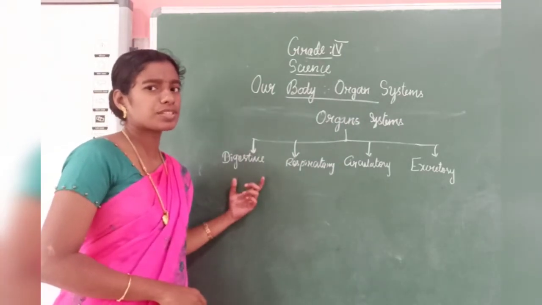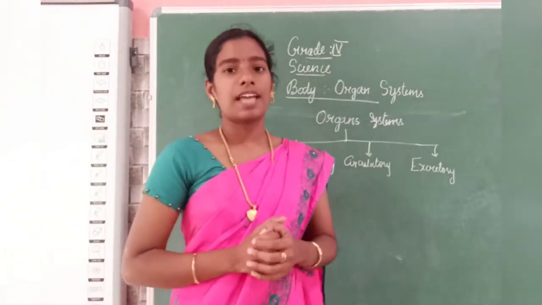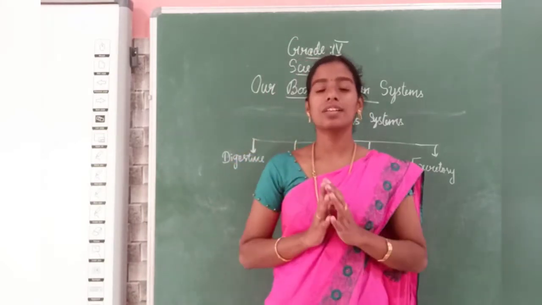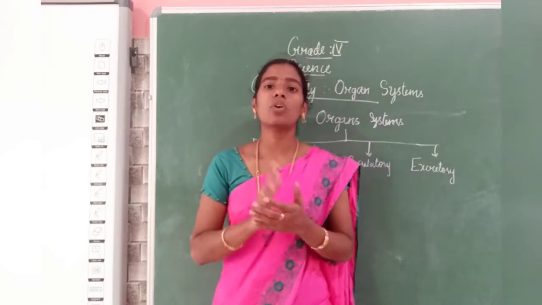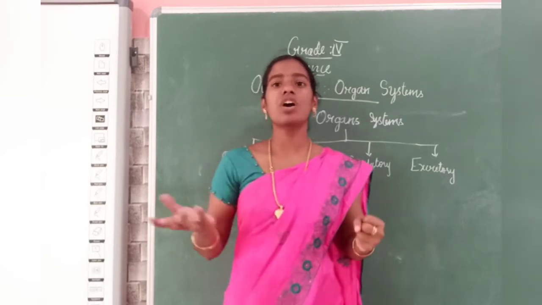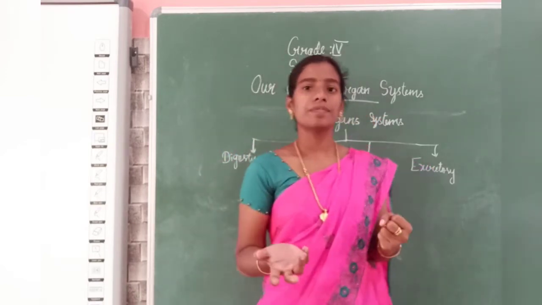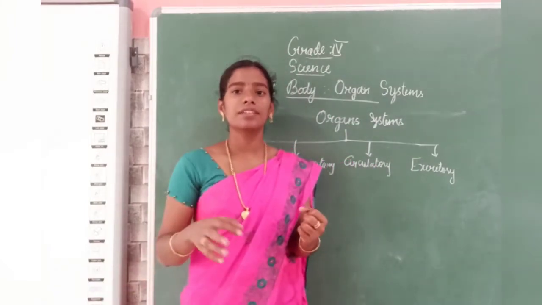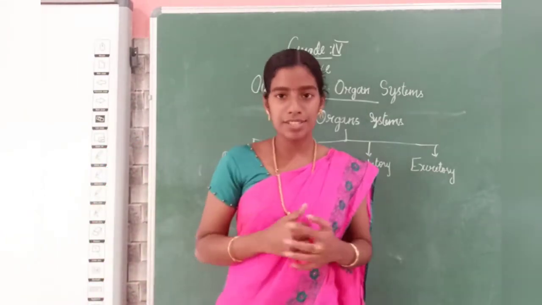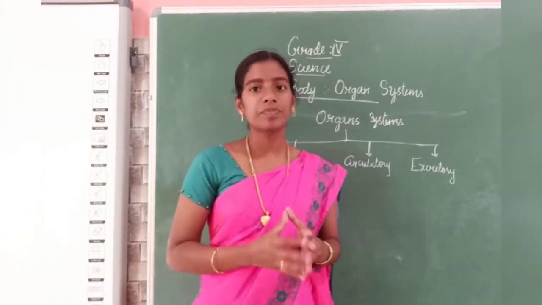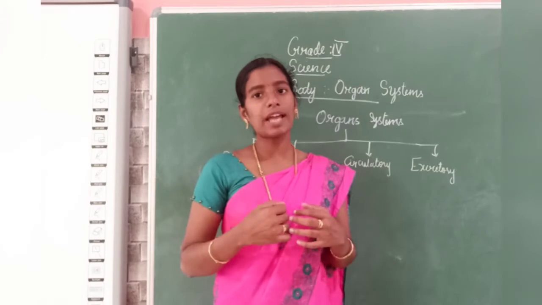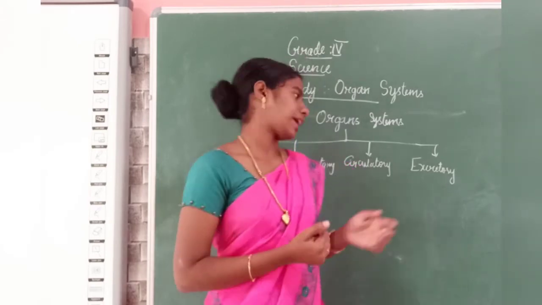What is there in the digestive system? The food we eat enters into our body and undergoes digestion. It is broken down into smaller pieces and the energy is absorbed. The unwanted waste is given out as excretory waste. Then the respiratory system. The air enters into our body. The lungs accept the air and take the oxygen into our body and give out the carbon dioxide.